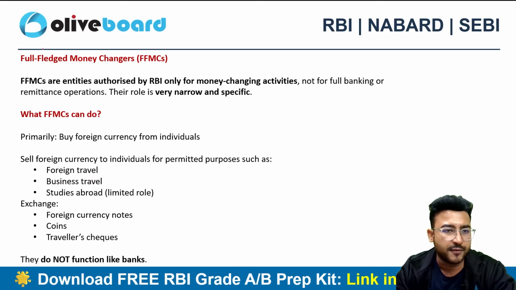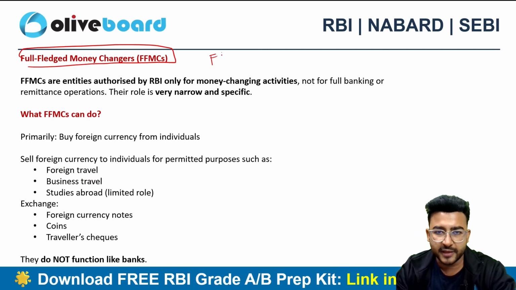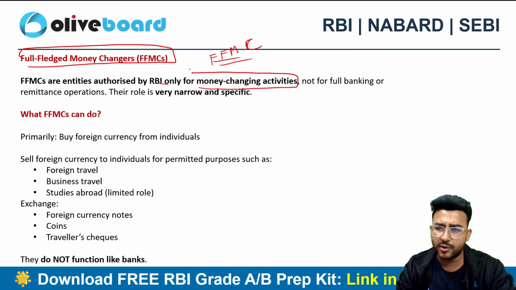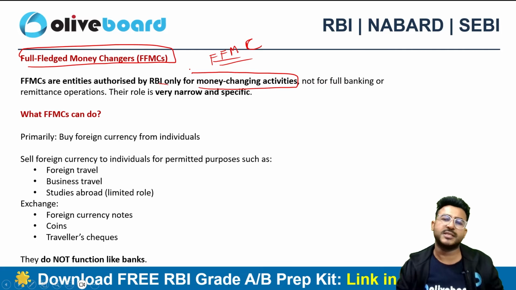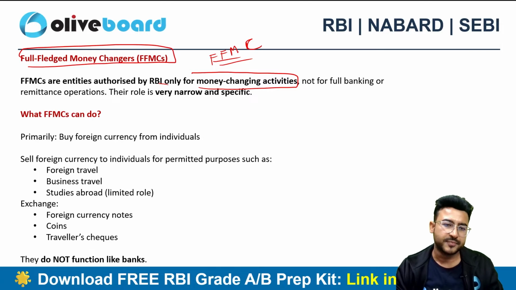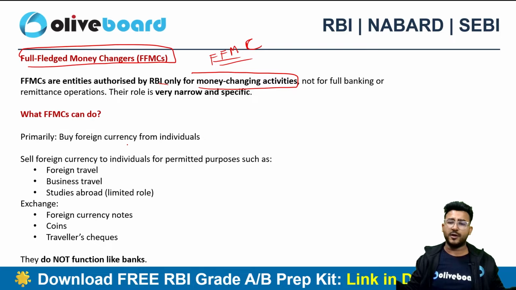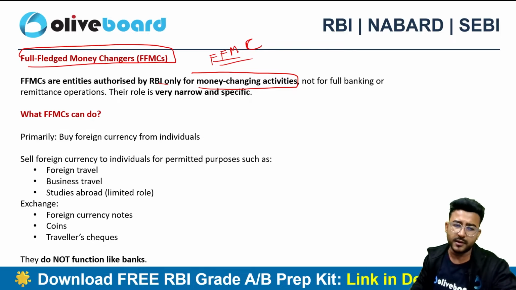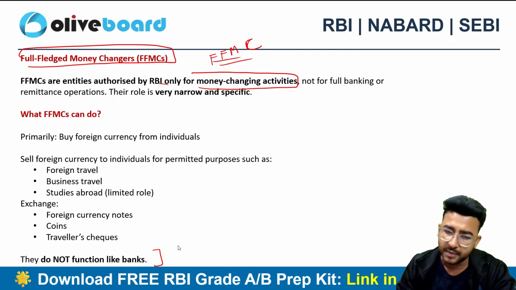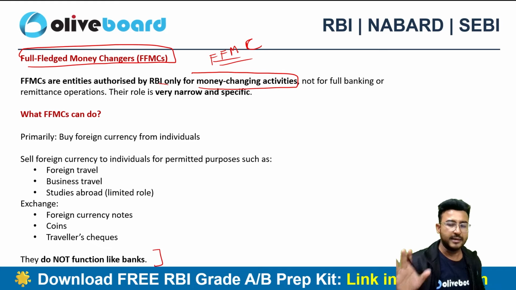Just like that we have full-fledged money changers, called FFMC. These are entities authorized by the RBI for money changing activities. They are not banking entities. They can buy foreign currency from individuals and sell foreign currency to individuals for different purposes. They don't function like a bank.